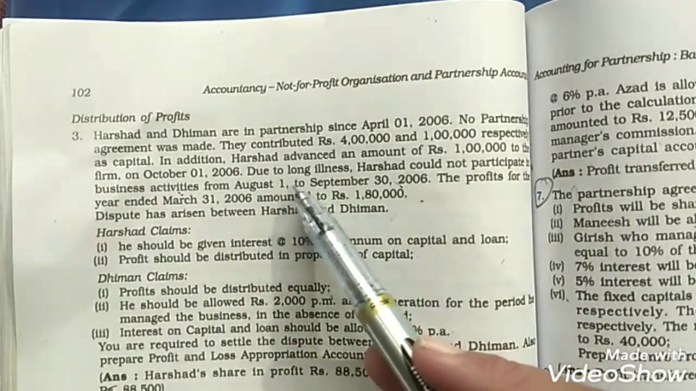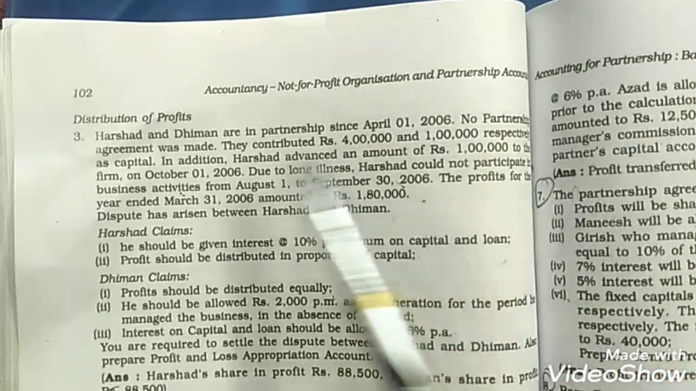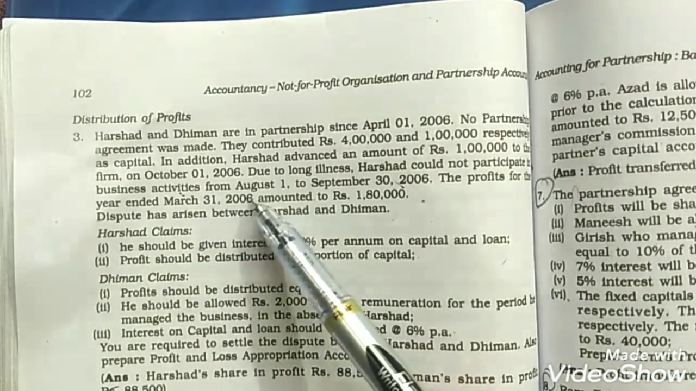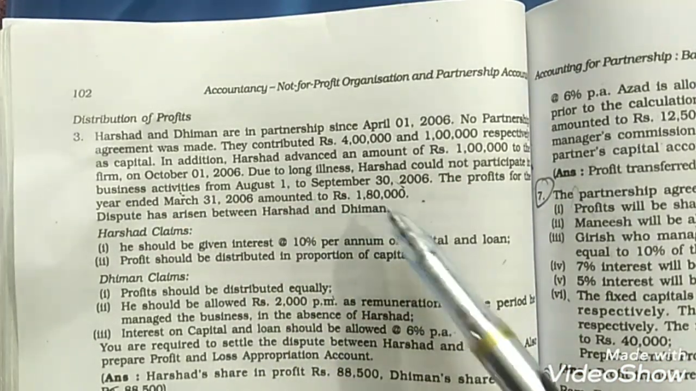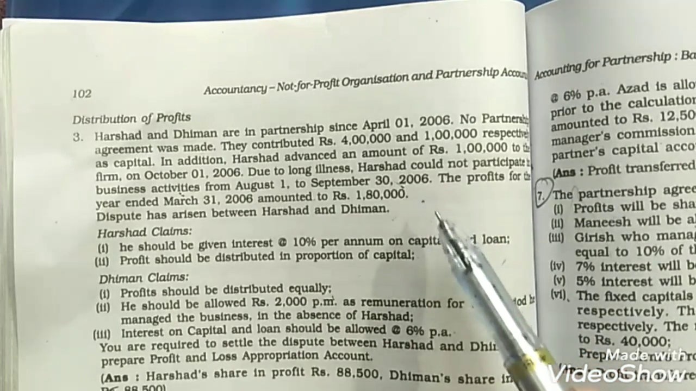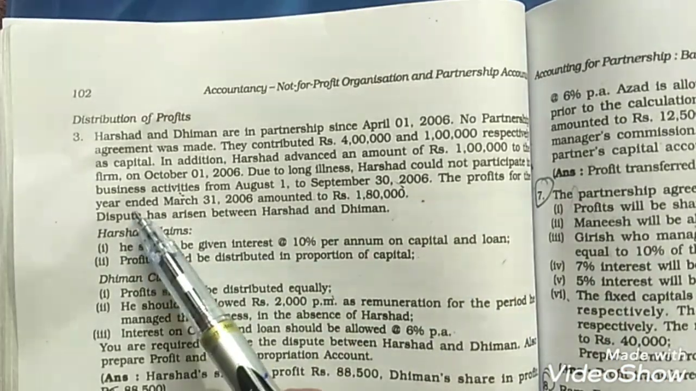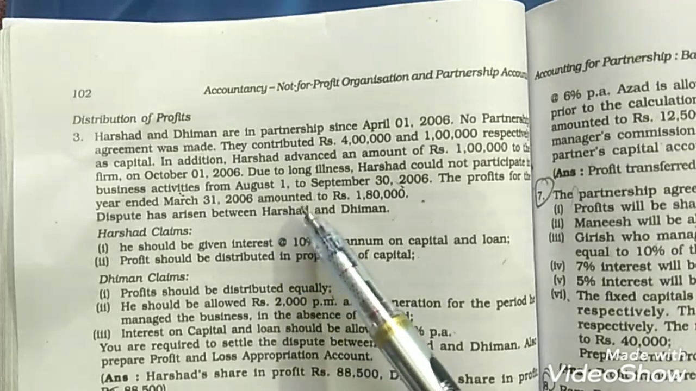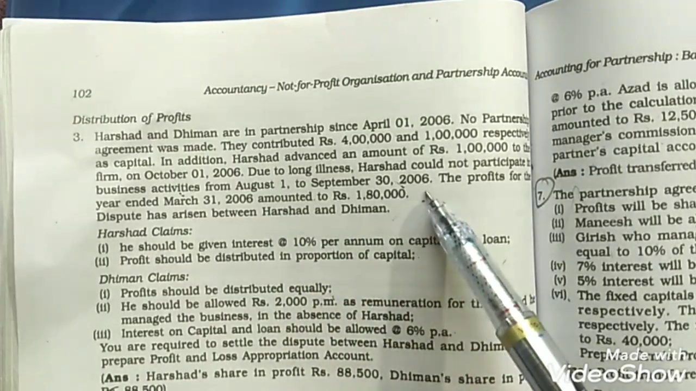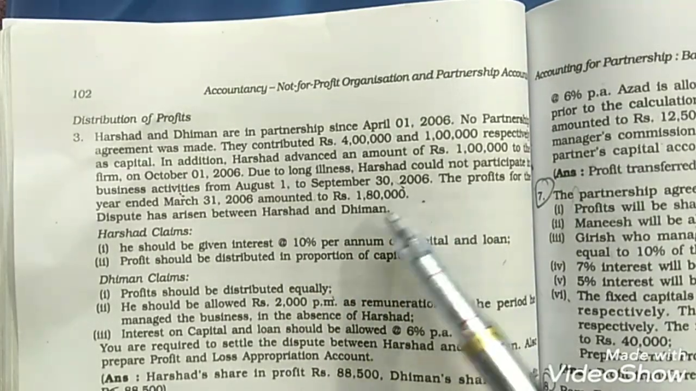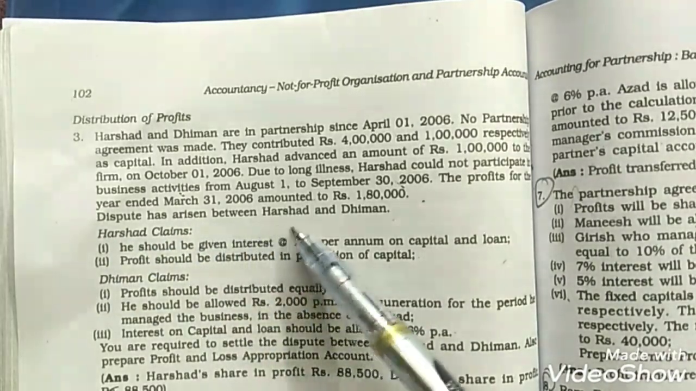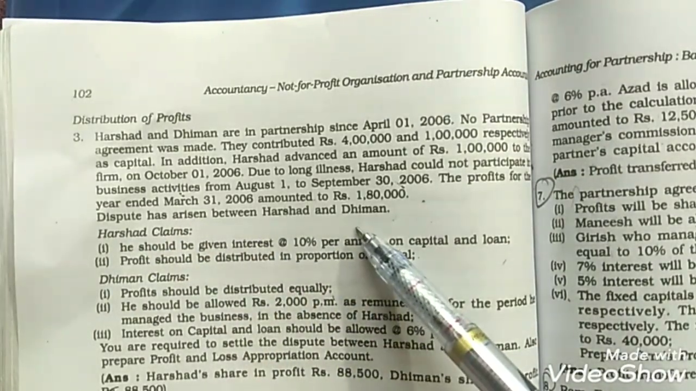Due to long illness, Harshad could not participate in business activities from August 1 to September 30th, 2006. The profits for the year ended March 31, 2006 amounted to rupees 1,80,000. Now the dispute has arisen between Harshad and Dhiman.